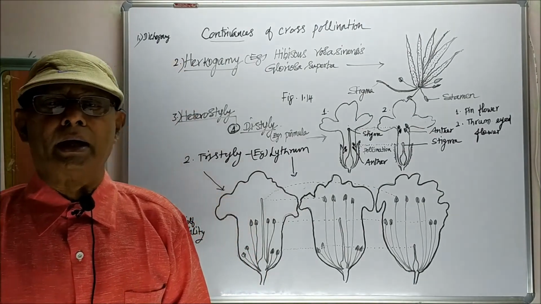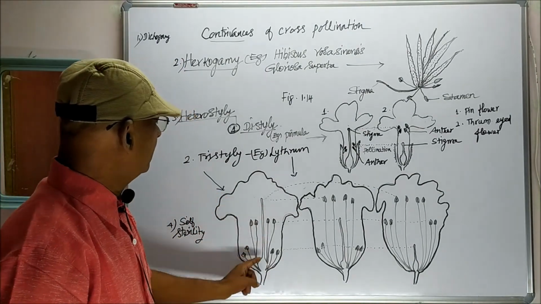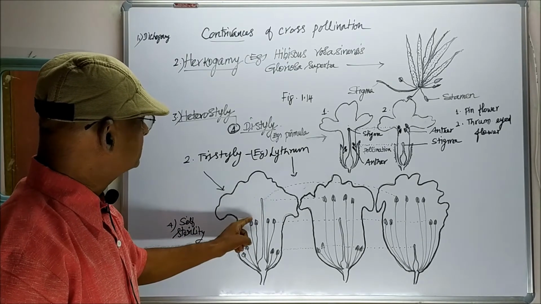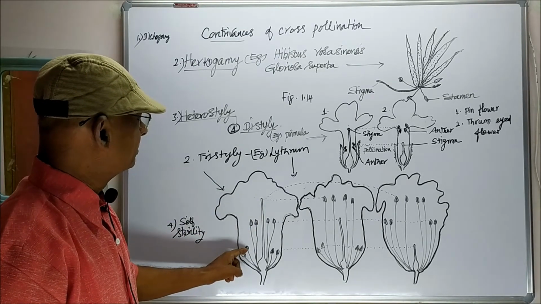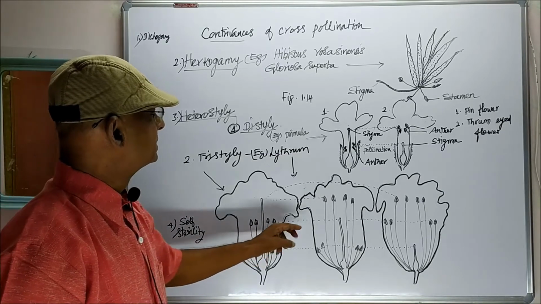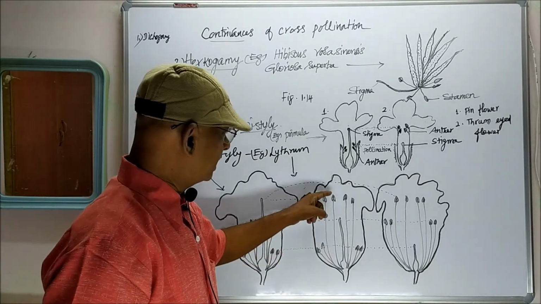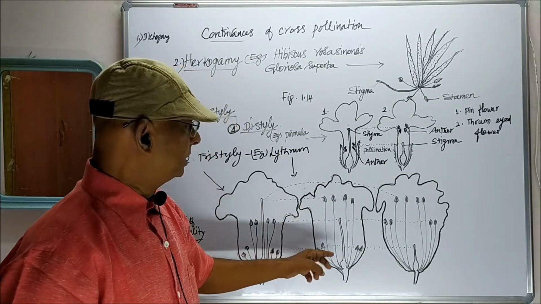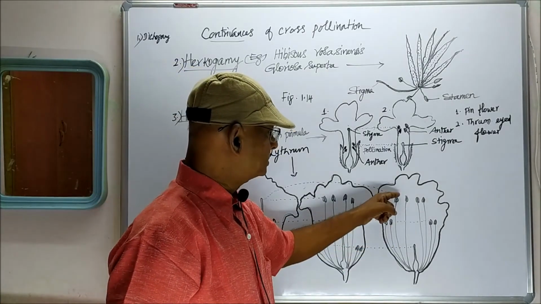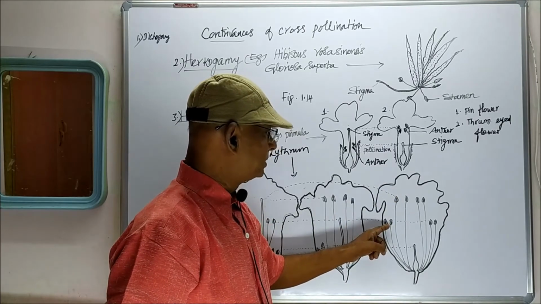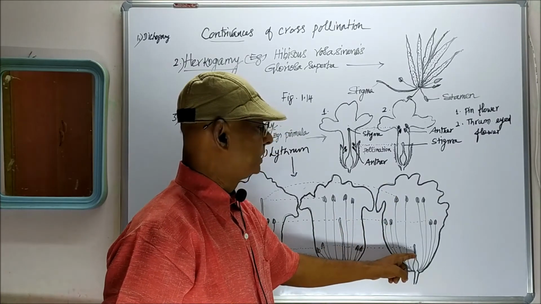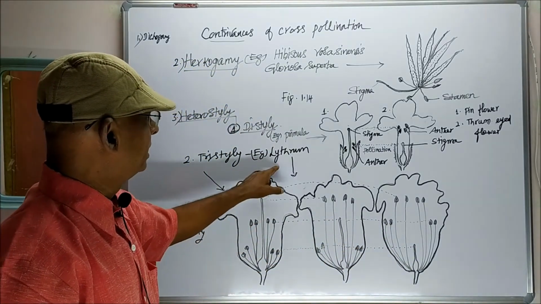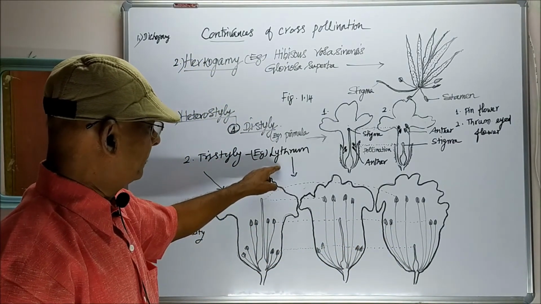In the first type, long stigma, middle stamens, and short stamens are produced. In the second type, long stamens, middle stigma, and short stamens. In the third type, long stamens and mid stamens and short stigma. These are all the three types of flowers produced by Lythrum.